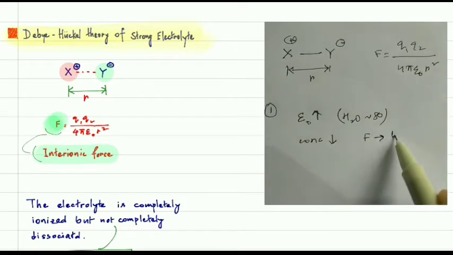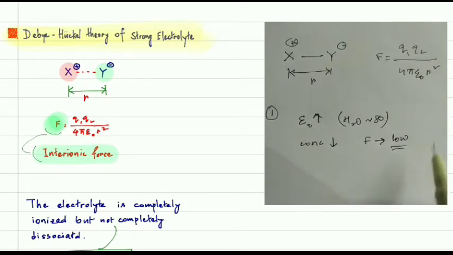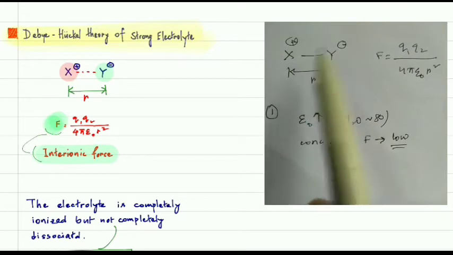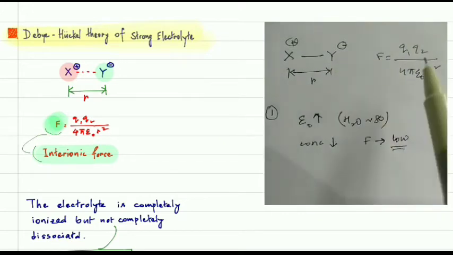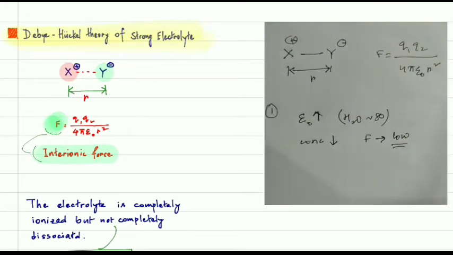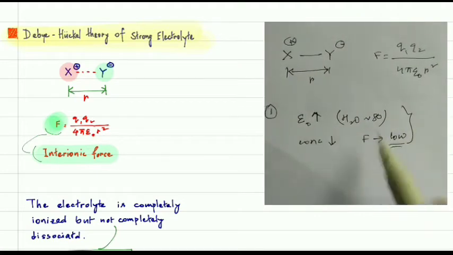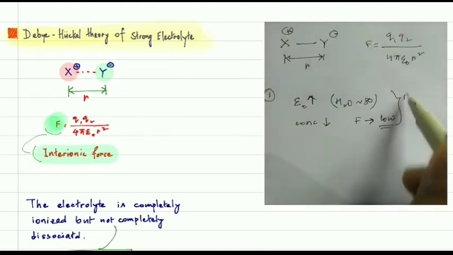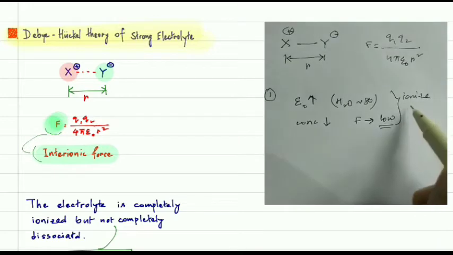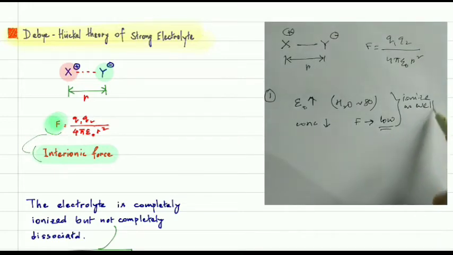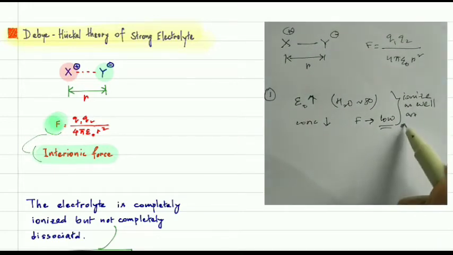So they will completely ionize. They are already ionized, but they will completely dissociate. In this case, ionized as well as completely dissociated.